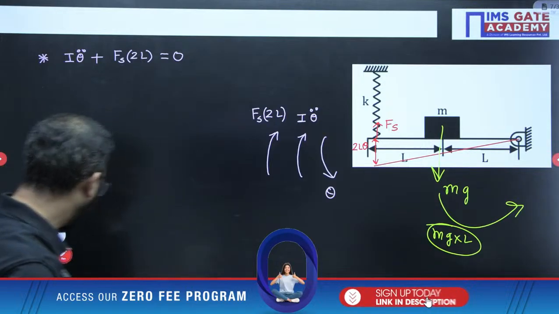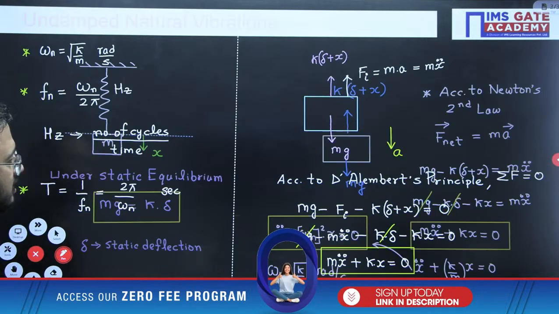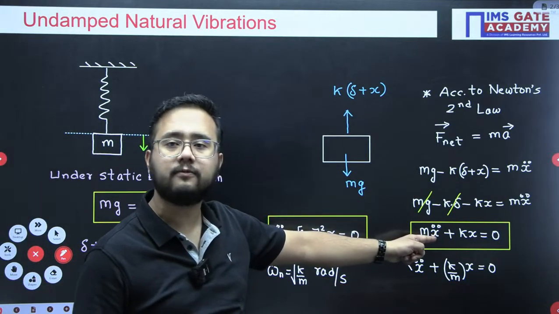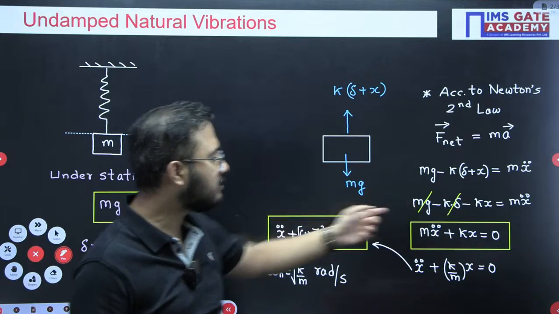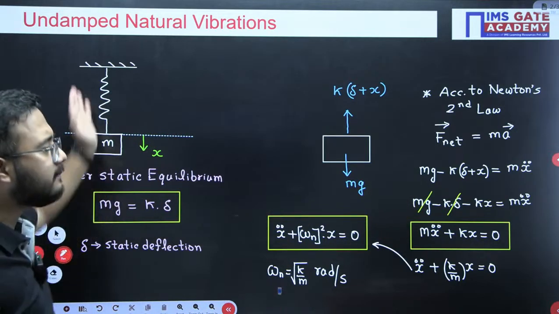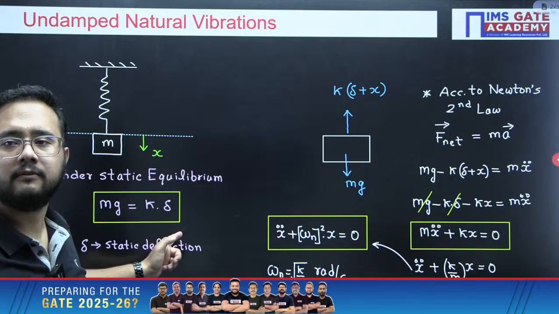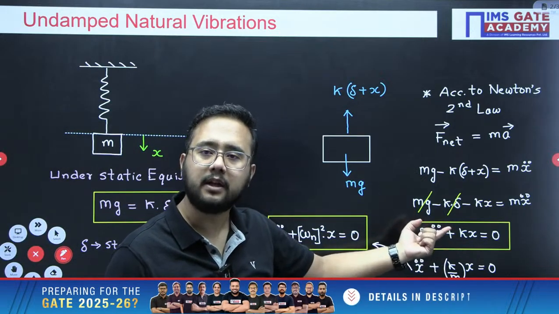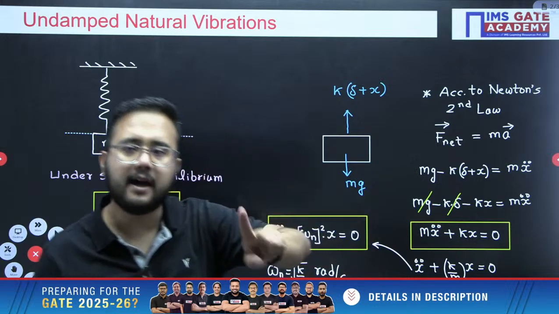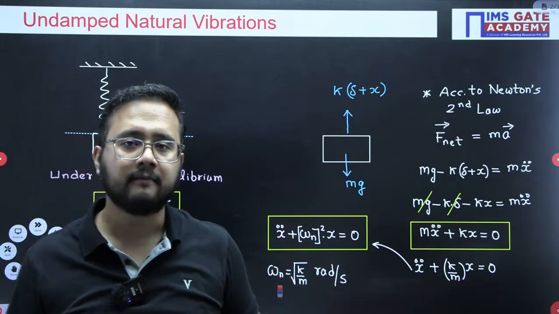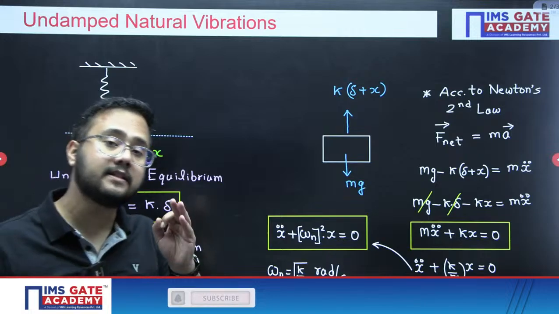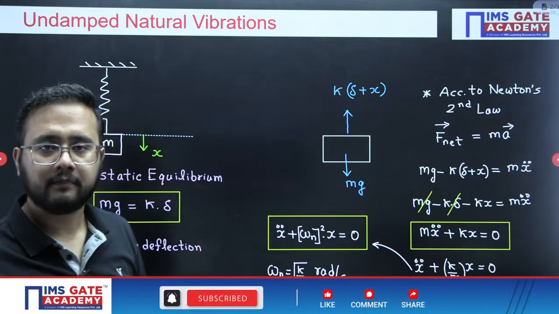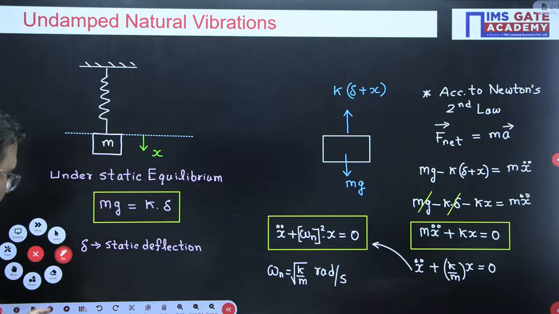For example, once we have written the equation like this, mg was the force, but why is it not coming in the equation of motion? Because that mg force, the downward force, is already balanced by the k delta value. So if you see the equation of motion here, why is mg not coming? Because it is already balanced under static condition. So those forces which are already balanced in the static condition will not come into the equation. Please take care of this part, very important.